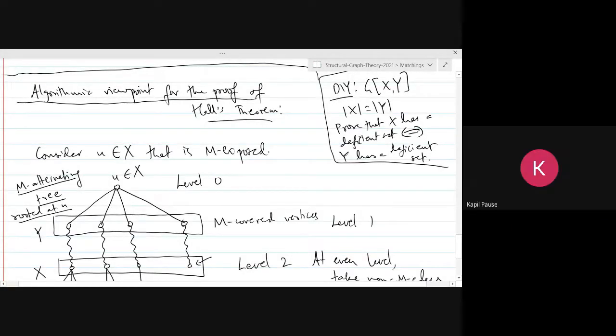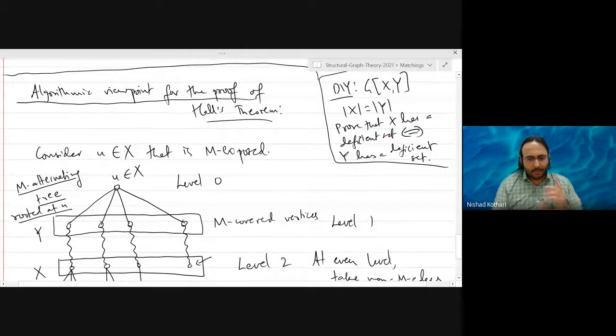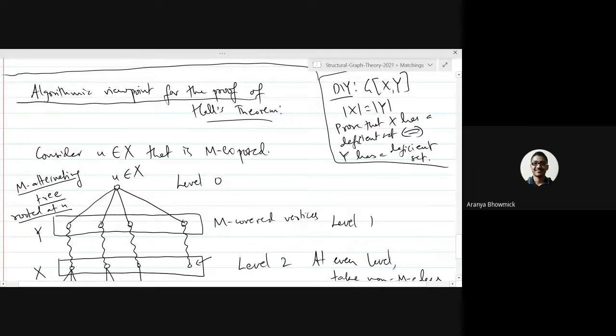Just curious, what is the fastest known algorithm for bipartite matching? I don't know the time complexity of the fastest algorithm, but I think last time we were discussing, and Ananya had some answer. Yeah, I think it is the Hopcroft-Karp algorithm. It runs in order n to the power 2.5.